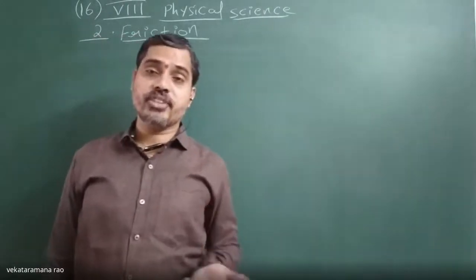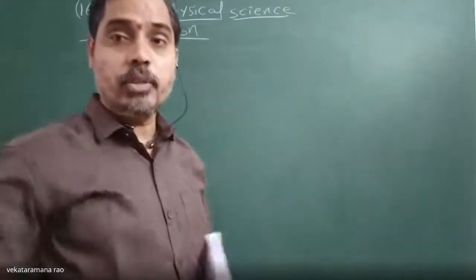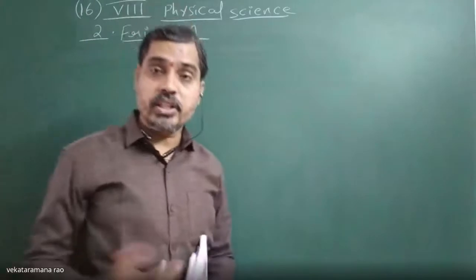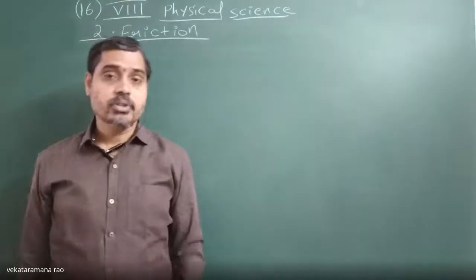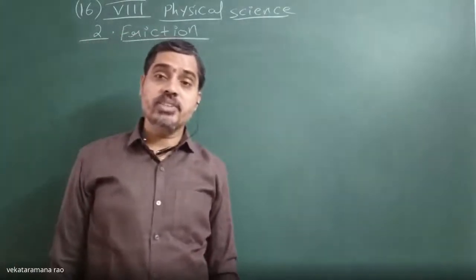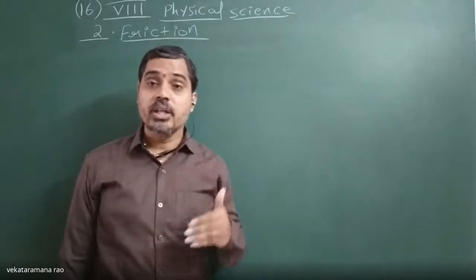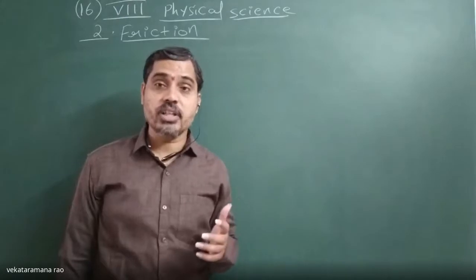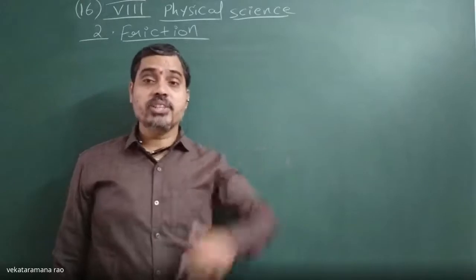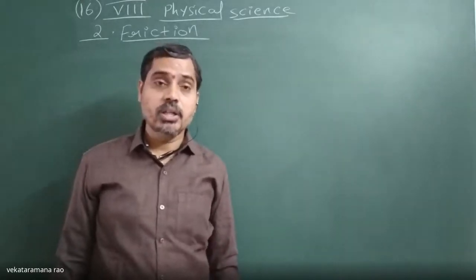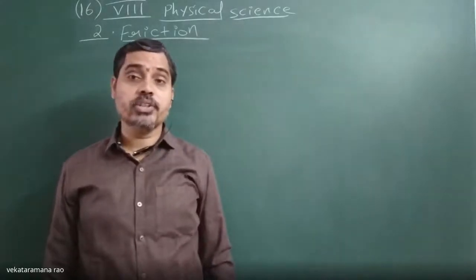If the roughness of the surfaces increases, friction increases. If the normal force acting on the object increases, then the frictional force also increases. So then how to increase the friction? By increasing the unevenness of the surfaces, or the irregularities of the surfaces. How can we increase the irregularities? By increasing the roughness of the surfaces, and by increasing the normal force. By increasing the normal force, we can increase the frictional force.